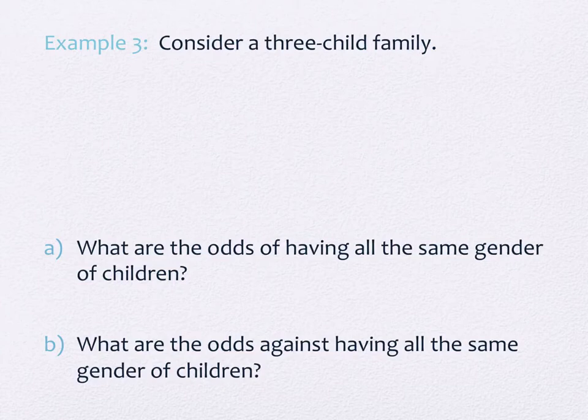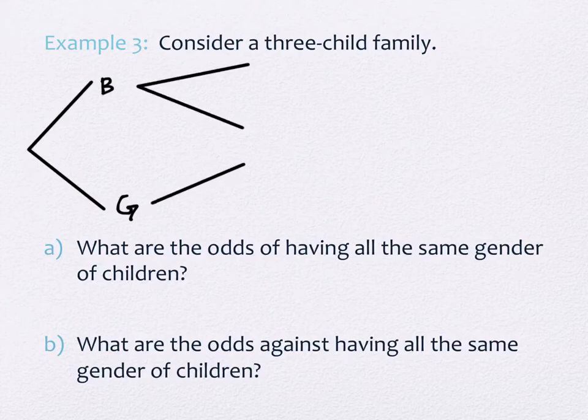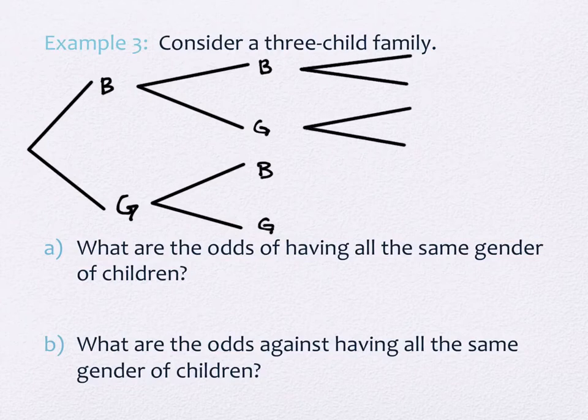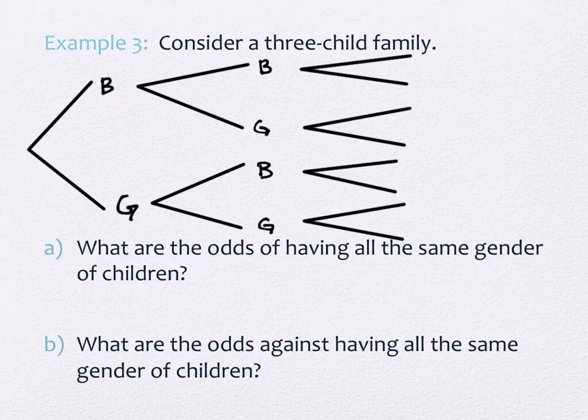So it says, consider a 3-child family. What are the odds of having all the same gender children? So we're going to have 3 children. This is child number 1, and there's 2 choices. It's a boy or a girl. We have child number 2, 2 choices, boy and girl. And then we have child number 3, 2 choices, boy and girl.